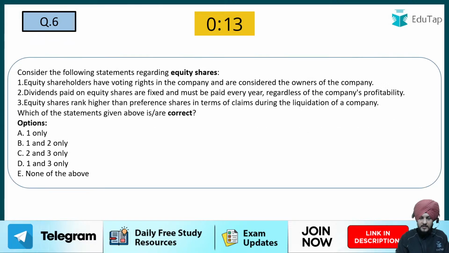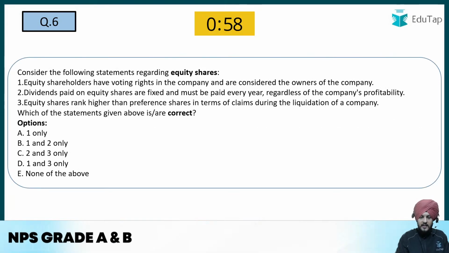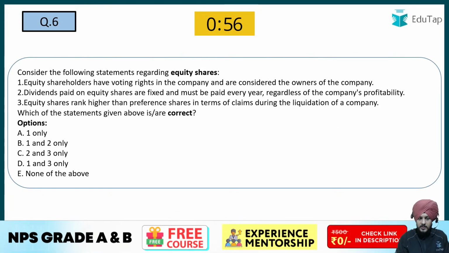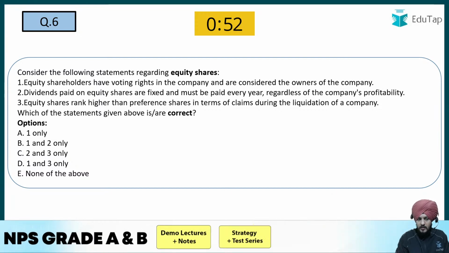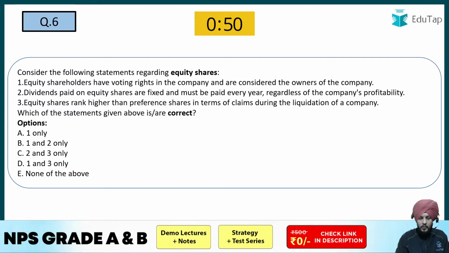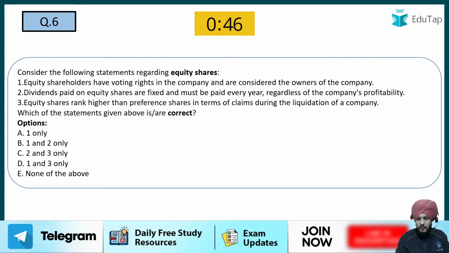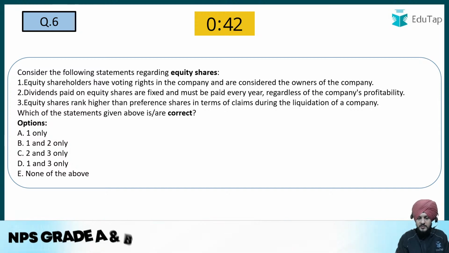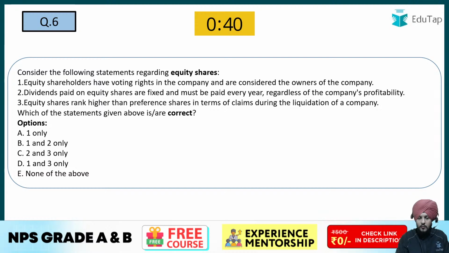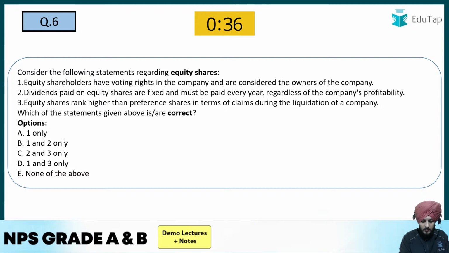Basically, this is the explanation. So the next one is regarding equity shares. Equity shareholders have voting rights in the company and are considered the owners of the company. Dividends paid on equity shares are fixed and must be paid every year regardless of the company's profitability. Equity shares rank higher than preference shares in terms of claims during the liquidation of a company. Which of the following statements are correct? So please mark your answers.